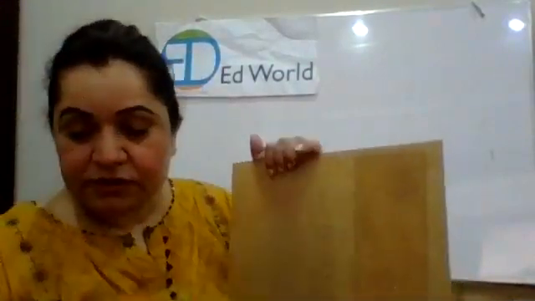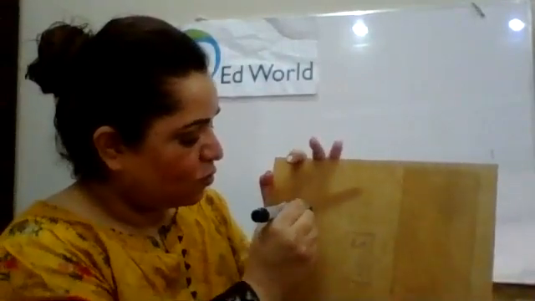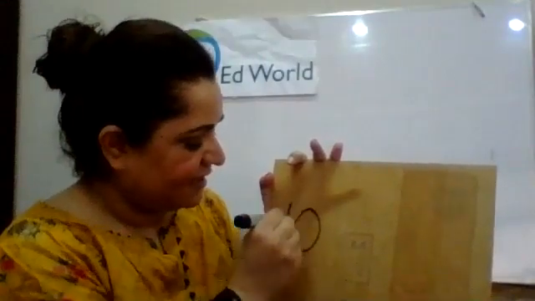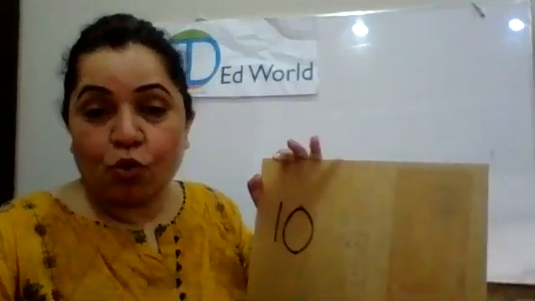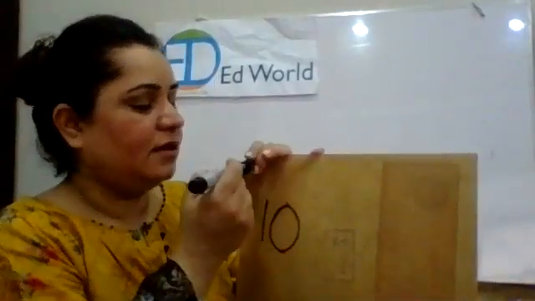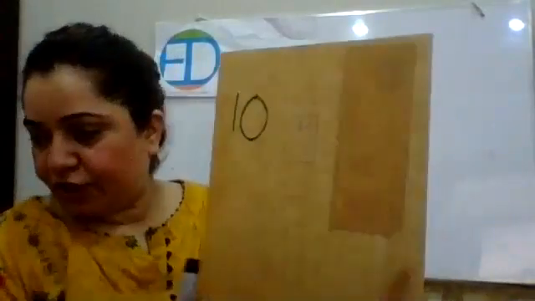That's nice. Okay, now the last number we're going to do is number 10. 1, 0, 10. Now let's see if this is an odd number or an even number. Okay, now what should we draw over here?